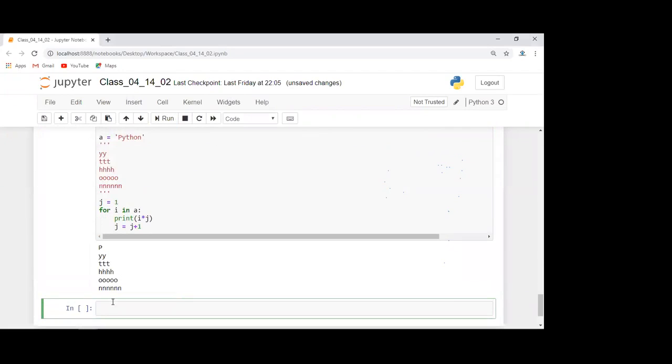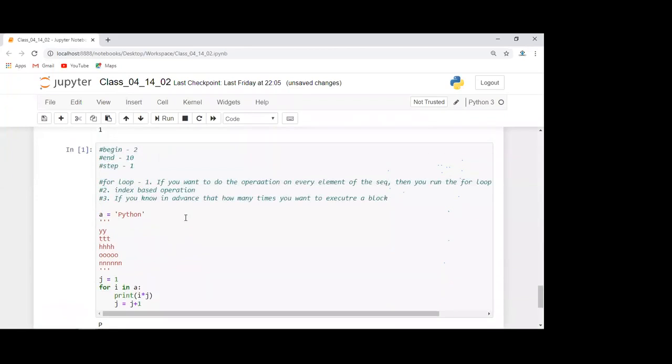So you are getting the output. Clear, everyone? Yes. So what we wanted to do was the operation on every element. So we wrote it like this, for I in A, because we want one element so that I can multiply that element with a number, right? So first thing is clear.